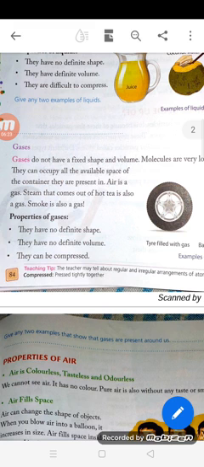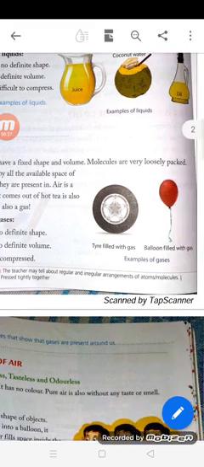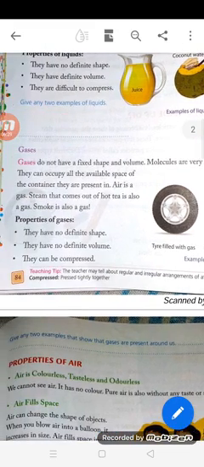Now gases. Gases do not have a fixed shape and volume. Molecules are very loosely packed. They can occupy all the available space of the container they are present in. Air is a gas. Steam that comes out of hot tea is also a gas. Smoke is also a gas.